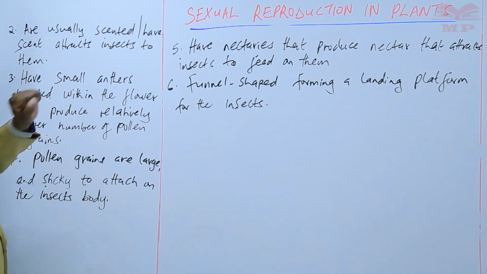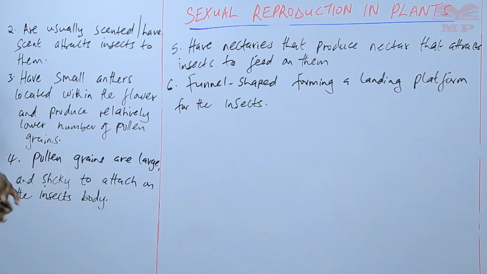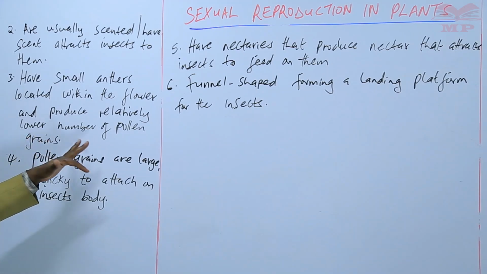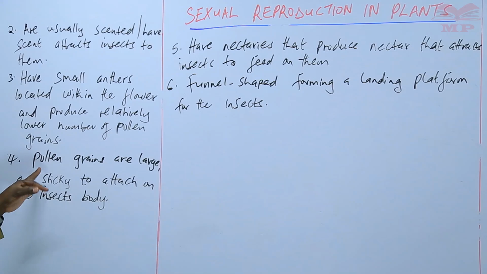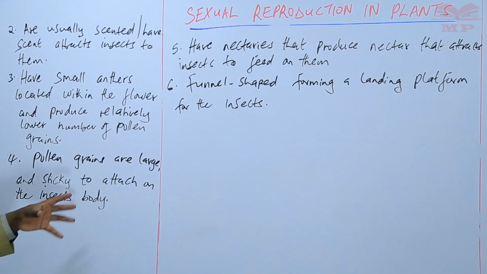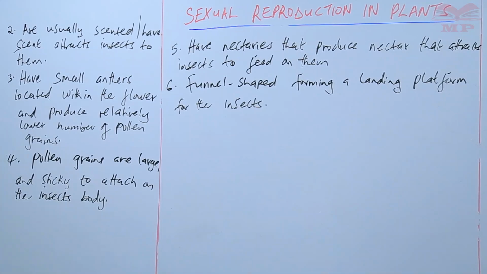They are usually scented, or they have scent that also attracts the insects to them. They have small anthers located within the flower and produce a relatively lower number of pollen grains because there is minimal wastage. The pollen grains are large and sticky so that they can be able to attach on the insect's body when they are being transported.